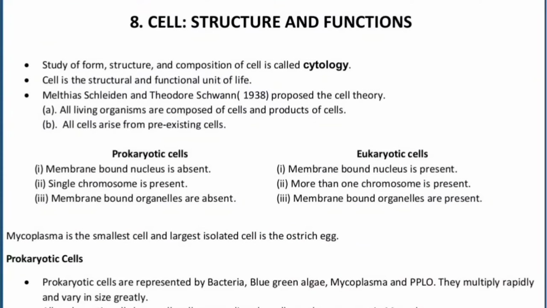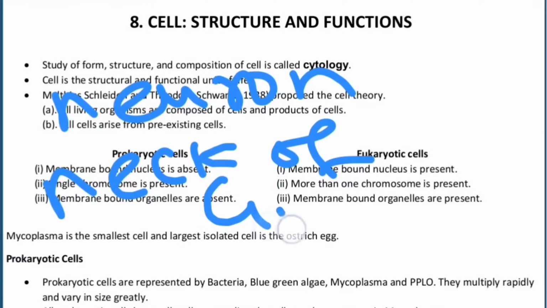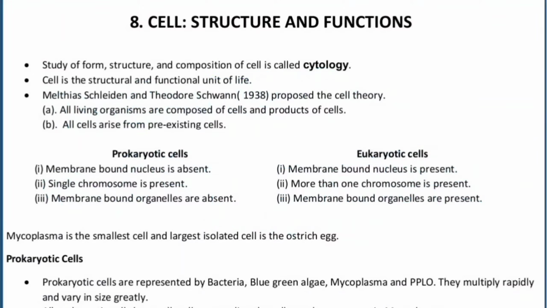The dimension of the egg of ostrich is 6 inches. There is a longest cell as well, which is the neuron in the neck of giraffe, which is almost 2.4 meters long.